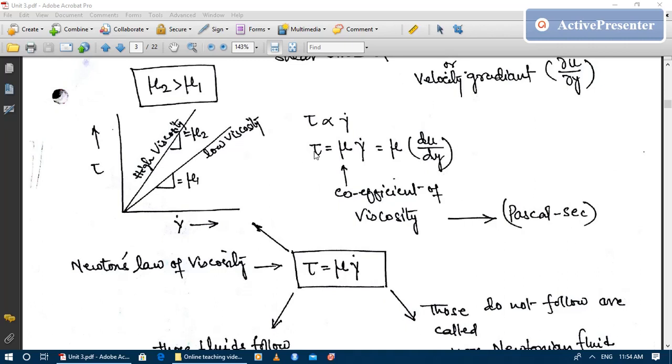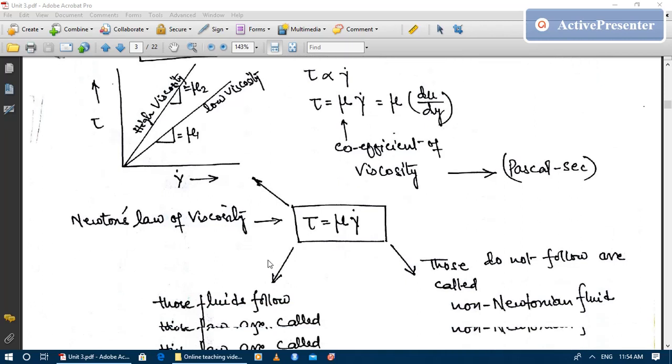The shear stress has units of megapascal, kilopascal, pascal, and the unit of shear strain rate is per second or second inverse, whereas shear strain is unitless.